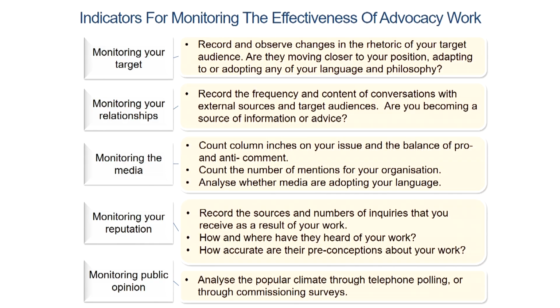Now, these are some of the indicators for monitoring effectiveness of advocacy work. One is monitoring your target, relationships, media, reputation, and public opinion. With regard to monitoring your target, one needs to record and observe changes in the rhetoric of your target audience. Are they moving closer to your position? Are they adapting to or adopting any of your language and philosophy?